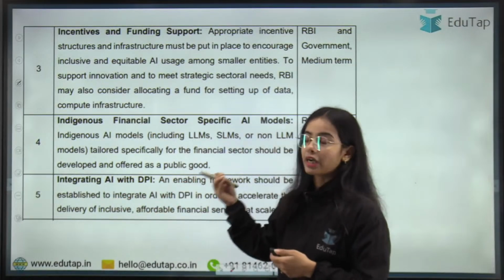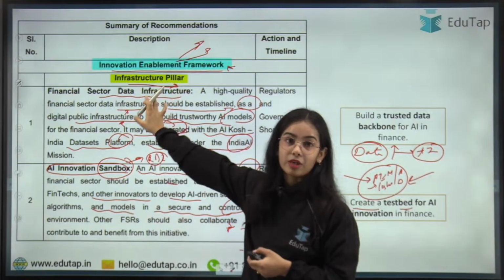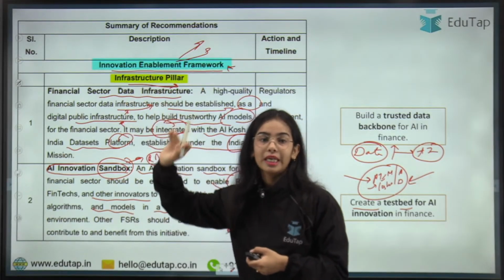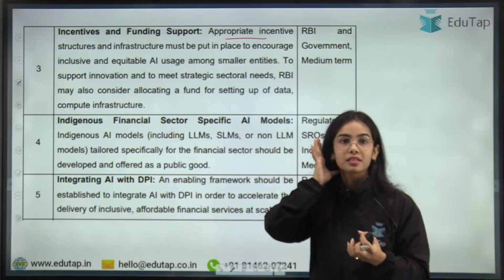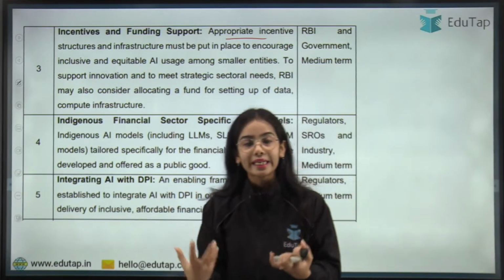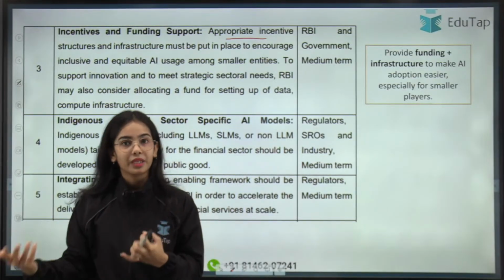Next is incentives and funding support. So here infrastructure is being developed: data infrastructure, the AI innovation sandbox, and then incentives and funding support has to be given by the Reserve Bank of India, so that the smaller entities are also able to use or develop AI.